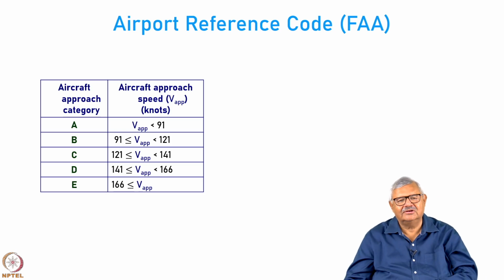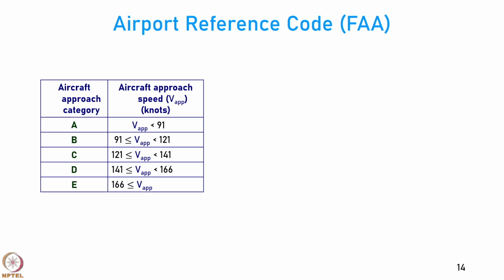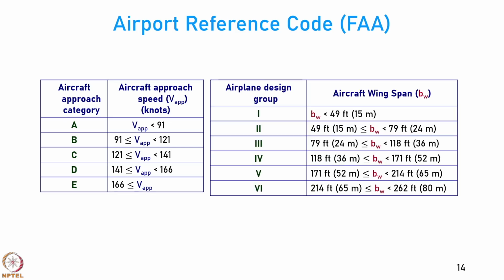Approach speed less than 91 knots, those aircraft are the smallest aircraft, they require the least runway and they are under category A. And the wingspan is used for airplane design group from 1 to 6. So, any aircraft which has got a wingspan of more than 65 meters comes under airplane design group 6. So, the airport that it needs will be minimum design group 6.